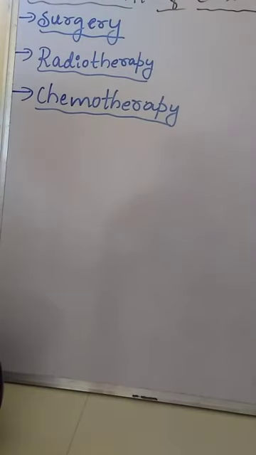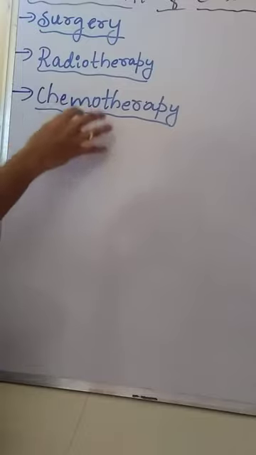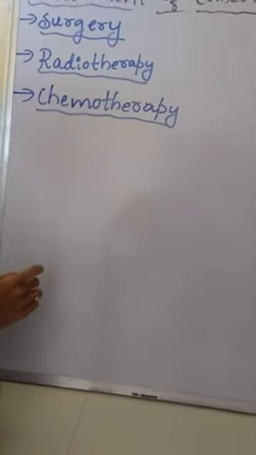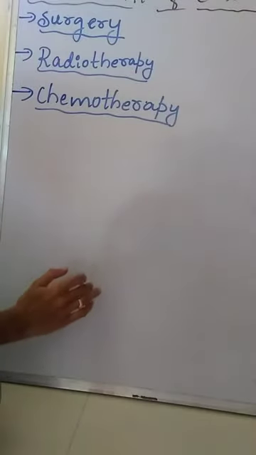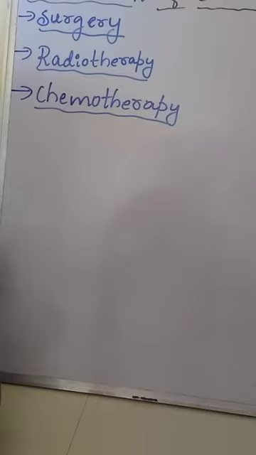The drugs or chemicals used in chemotherapy are specific for a particular type of cancer or particular type of tumor.